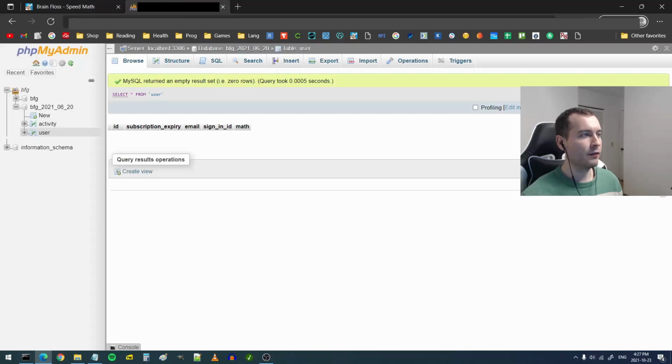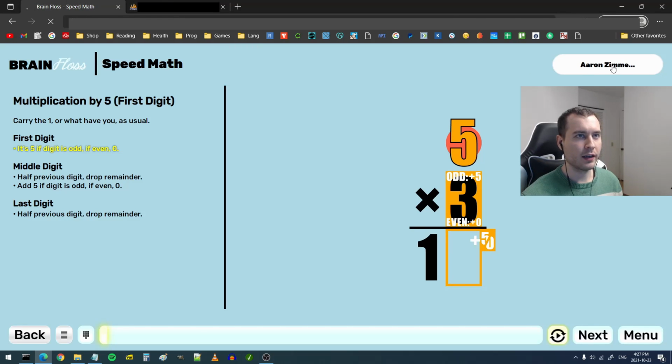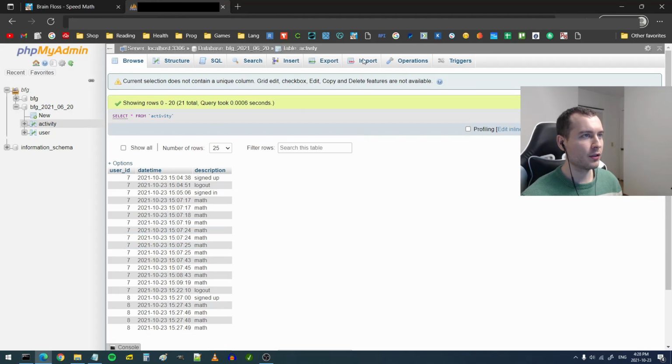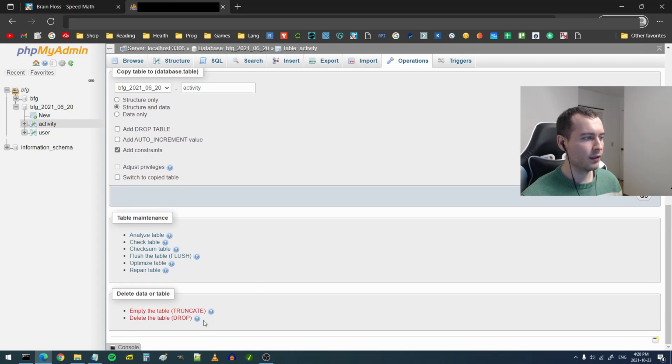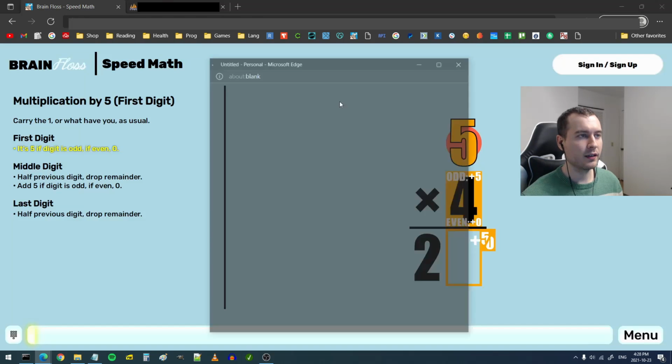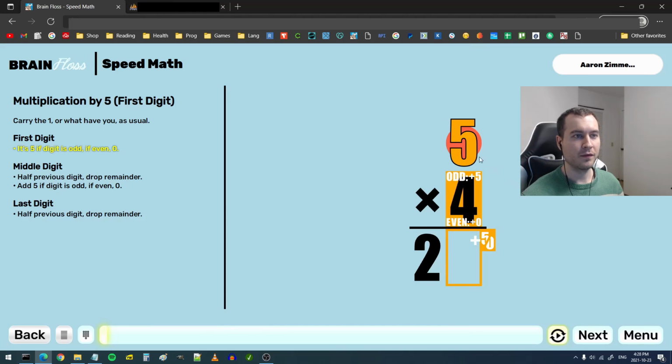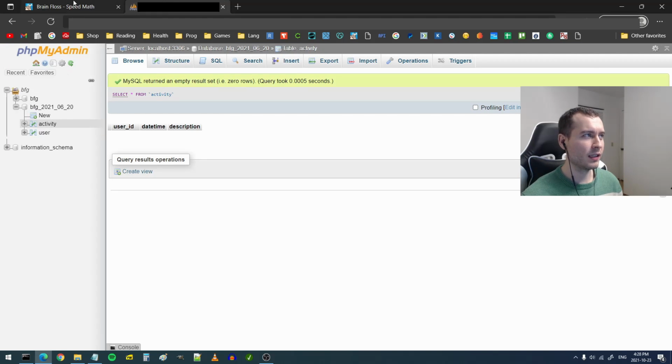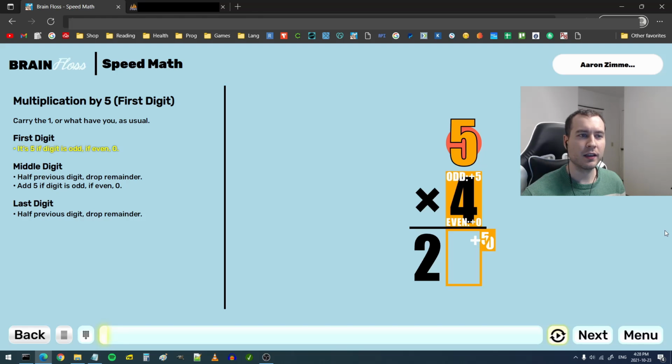Let me sign out, and then I'll truncate this activity so you can see the whole process. It's very low bandwidth, by the way. I'm trying to be very efficient here so it's not too tedious, and low bandwidth, especially because I want a lot of people to be able to access this on their cell phone, and I don't want them to be inundated by bandwidth usage on their cell phone bills.